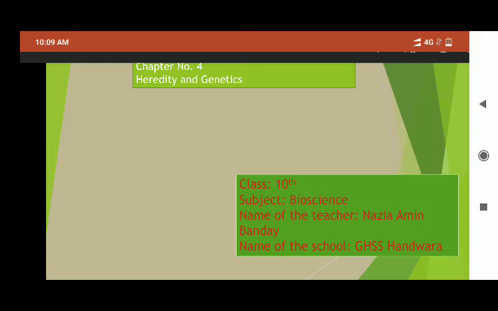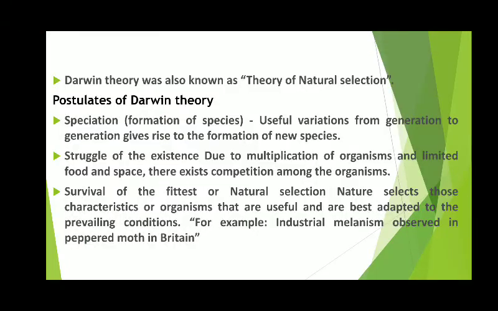Today we are going to discuss Darwin's theory of evolution. Charles Robert Darwin gave the theory of evolution in his famous book The Origin of Species. The theory of evolution proposed by Darwin is also known as the theory of natural selection. Why is this theory also known as the theory of natural selection? Because it suggests that the best adapted organisms are selected by nature to pass on their characteristics or traits to their next generation.